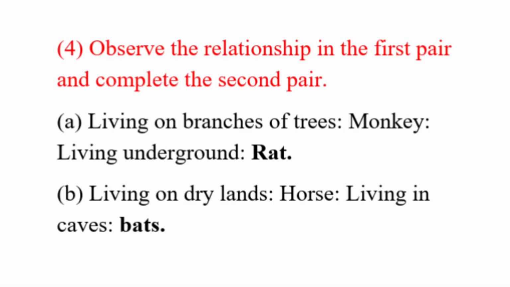Question number 4. Observe the relationship in the first pair and complete the second pair. A. Living on branches of trees, its relation is with monkey. Then living underground animals are, for example, rat. B. Living on dry lands, it is horse. Then living in caves, bats.